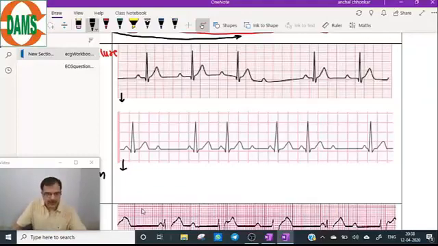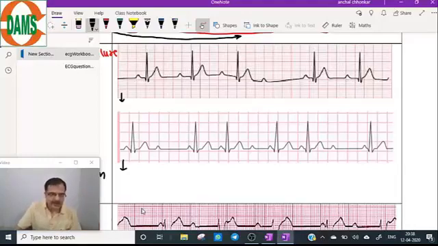Now visualize this ECG. These are the typical ECGs given to you in your exams, and it is usually lead 2. Now come to the first ECG. And these are second degree AV block.